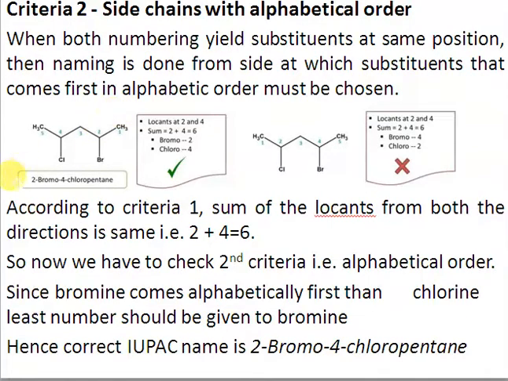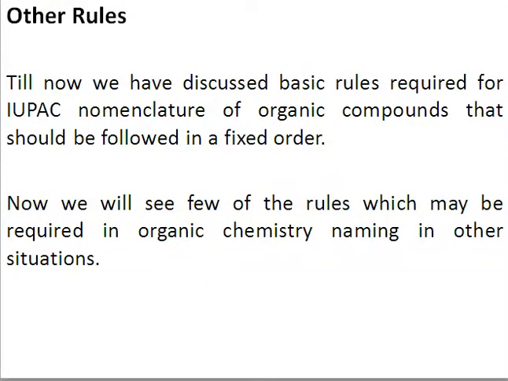In this way the correct name will be 2-bromo-4-chloropentane. The other numbering will not be preferred, because there chlorine, which is second in alphabetical order, is getting the lower number. So you have to give the lower number to the substituent that comes first in alphabetical order.